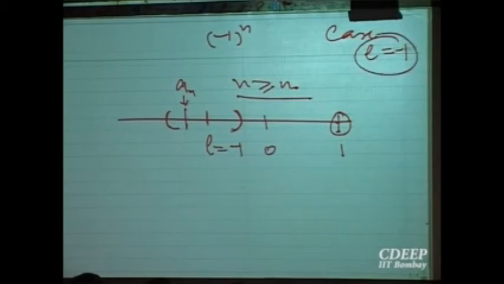Similarly, you can say plus 1 cannot be the limit because then you can take an interval like this. Or any other L cannot be the limit because you can take an interval and no term is inside at all, because the terms are only plus or minus 1. Clear? So this proof I want to write now. I have intuitively worked out the proof. I want to write this proof now, mathematically. How will I write it? So let me write the proof.